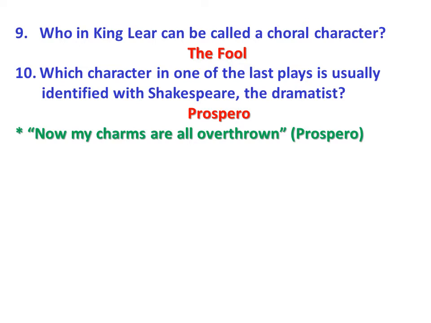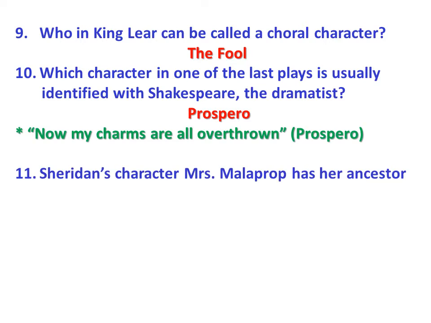Here Prospero, as a magician, is speaking about discontinuing magic. From these words, it is also believed that Shakespeare is speaking about his own retirement from the theatre. That is why Prospero is usually identified with Shakespeare.